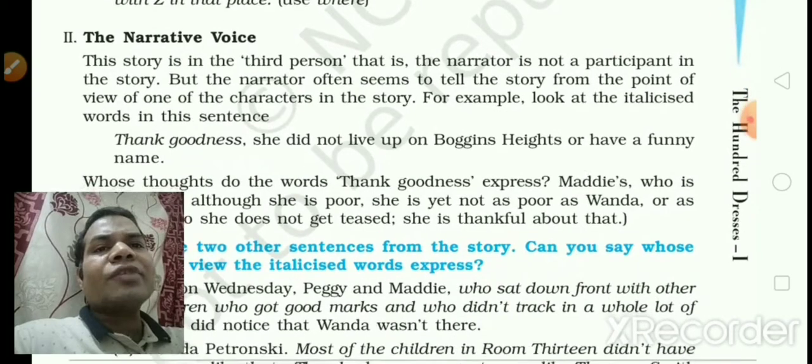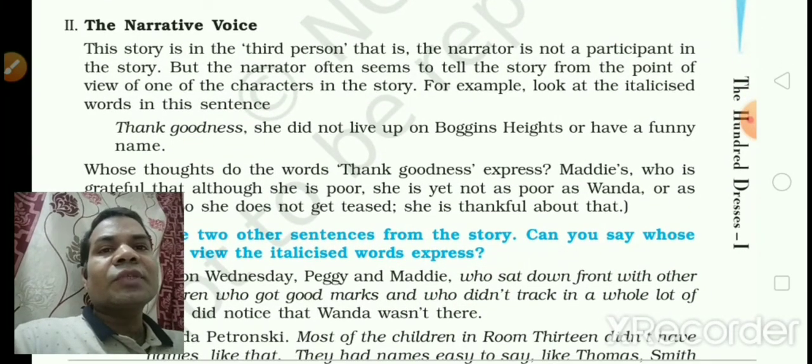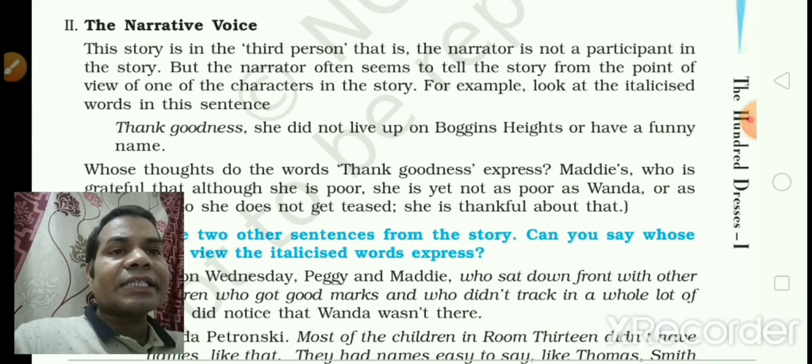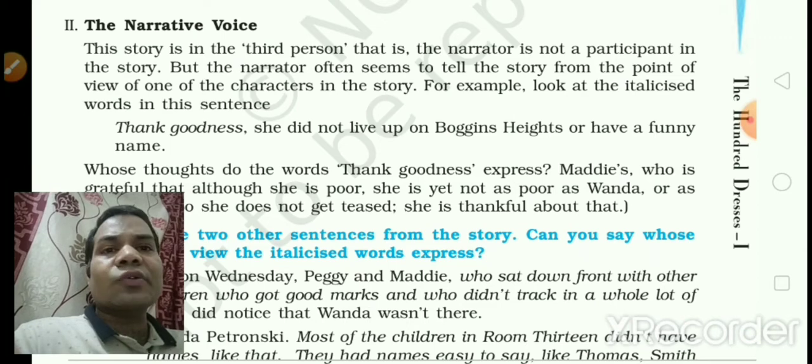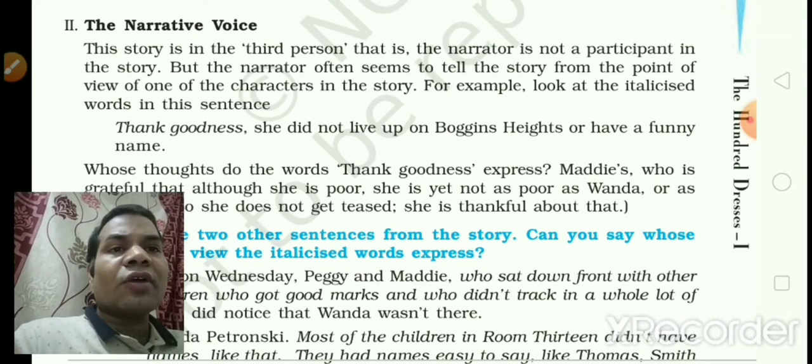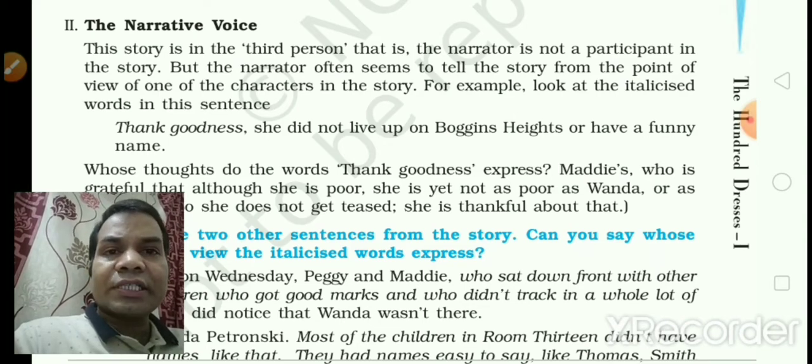Narrative. This story is in the third person. That is, the narrator is not a participant in the story, but the narrator often seems to tell the story from the point of view of one of the characters in the story. For example, look at the italicized words in this sentence.